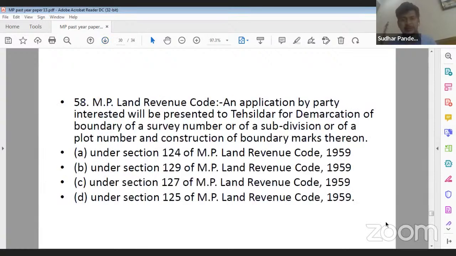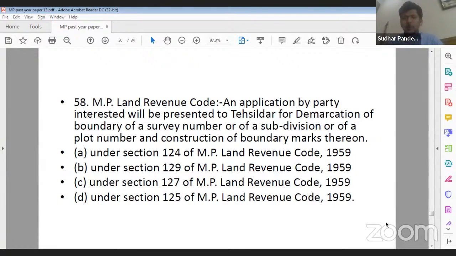Question number 58. MP Land Revenue Code. An application by the party interested will be presented to the tehsildar for demarcation of boundary of a survey number or a subdivision or of a plot number and construction of boundaries and marks thereon. Ujjwal Nahar ji, its correct answer will be A, right? Option A, under section 124, under section 129, under section 127, under section 125 of MP LRC. What should be the correct answer?